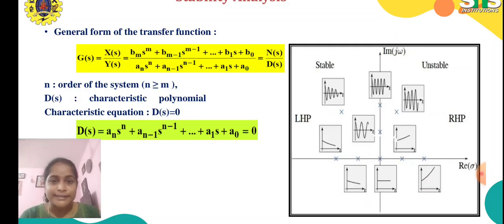Based on the system condition and based on the stability classification, we can denote the stable and unstable systems in the real and imaginary axis.